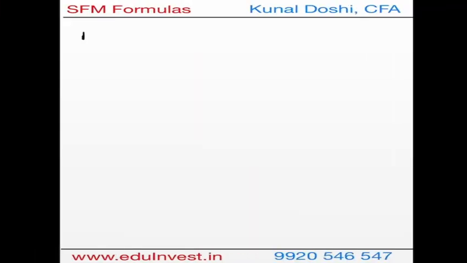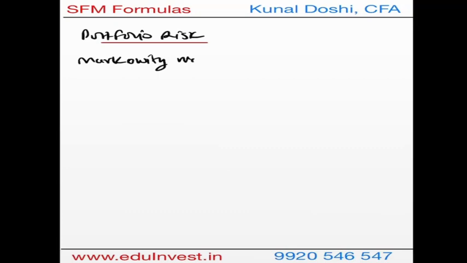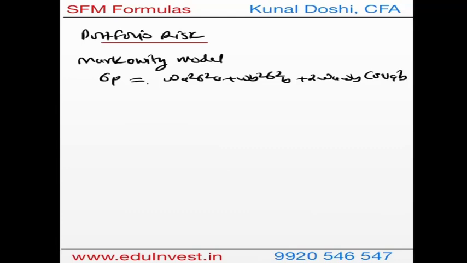Similarly, there are 2 ways of calculating portfolio risk, of which one of the ways is what we've already seen, that is based on the Markowitz model. So based on the Markowitz model, the portfolio risk formula, which we've already done, which I'll reiterate here: weight of A square, variance of A, plus weight of B square, variance of B, plus 2 WA WB covariance AB, and then the square root. This is the Markowitz formula which we've already done.